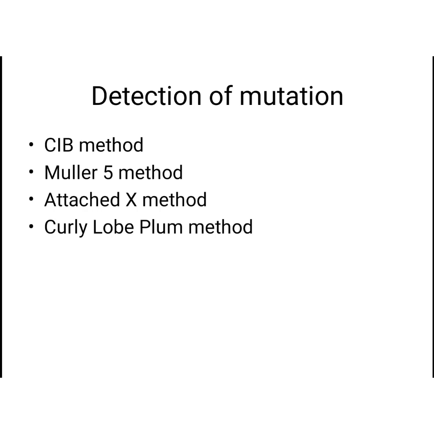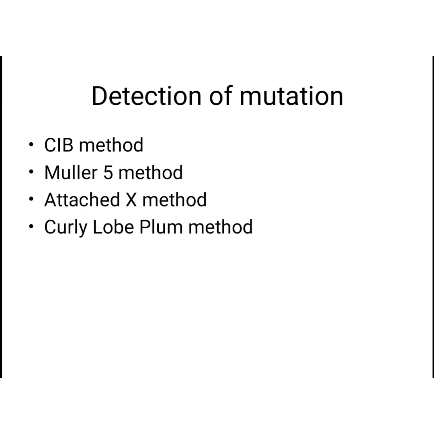Actually this CIB method was developed by Muller for detection of induced sex-linked recessive lethal mutation in Drosophila male, okay. For what? For detection of induced sex-linked recessive lethal mutation. Please be clear on that word. And the Muller-5 method is an improved version of the CIB method. It was also discovered by Muller to detect sex-linked mutation in Drosophila, okay.